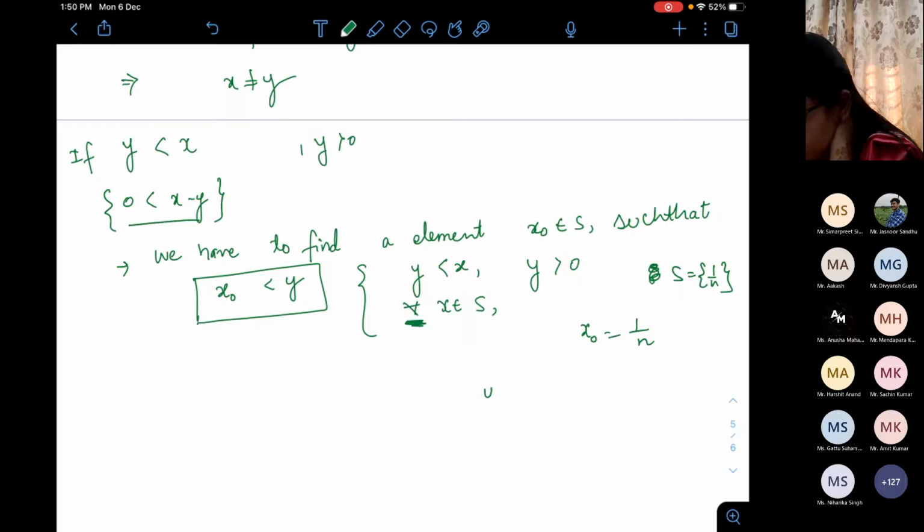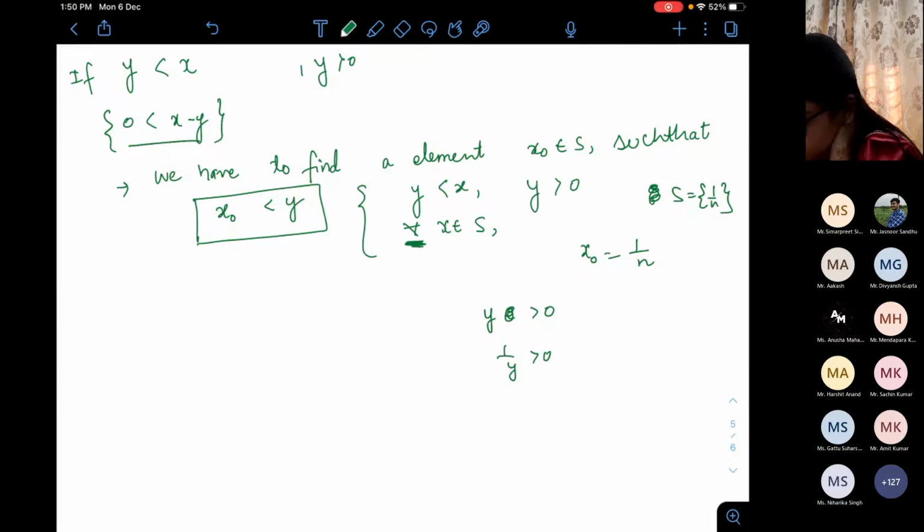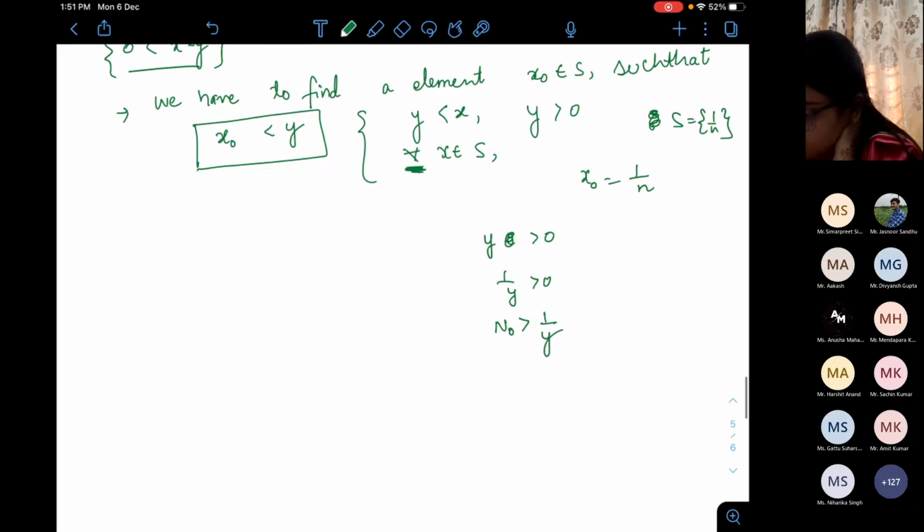Look, if we take y, y is also positive, so 1 by y will be positive. Now by the Archimedean property, there will exist an n naught which is greater than 1 by y. I'm just giving you an intuition.